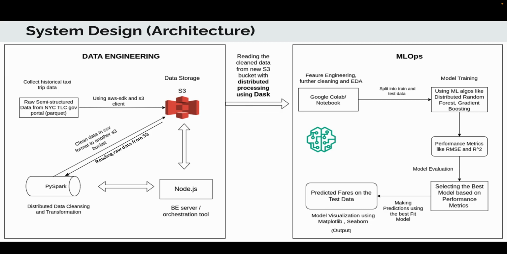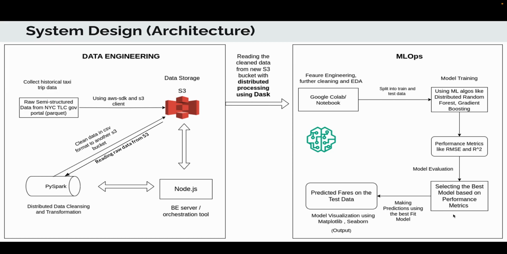Once we have the final clean data ready for training, we split it into training and test data. Then we train the dataset using the random forest algorithm, linear regression, and other algorithms such as gradient boosting, etc. Then we evaluate the model using performance metrics such as root mean squared error and R square value.